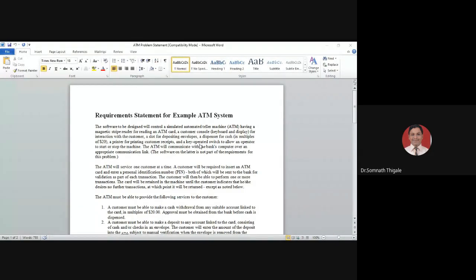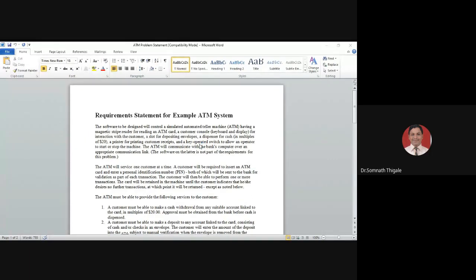Next is a keyboard operated switch to allow an operator to start or stop the machine. So from the bank side, there should be one person who is able to turn the machine on or off. The ATM will communicate with the bank computer over an appropriate communication link. So it should be connected to the bank 24 by 7, 365 days, with proper connections. Such things will be highlighted.